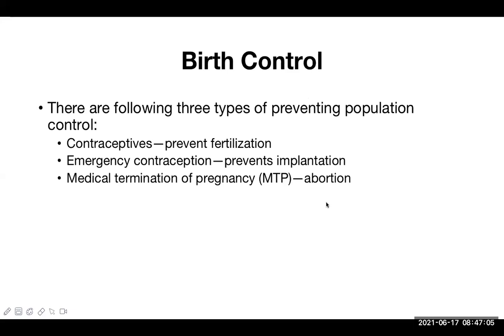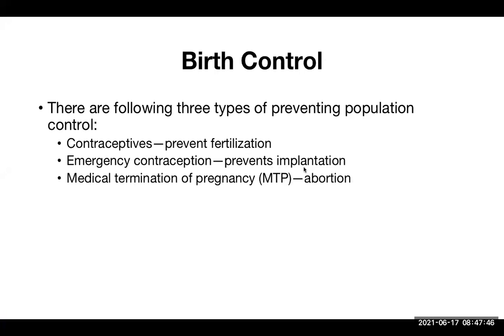Now to start with, there are three types of prevention for population control. There are three methods we can use to prevent birth or to do birth control. These are contraception, emergency contraception, and medical termination of pregnancy. Now see, these are the three ways, isn't it? Contraception prevents the fertilization, so it prevents getting pregnant itself. That is the principle of contraception.